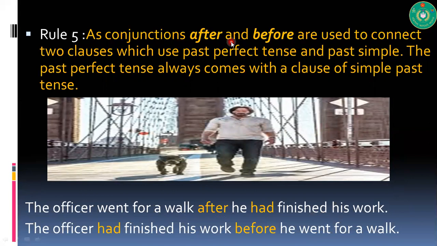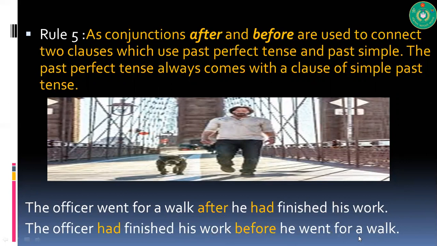As conjunctions, after and before are used to connect two clauses which use past perfect tense and past simple. The perfect tense always comes with the clause of simple past tense. Now, the officer went for a walk after he had finished his work. Now, the officer had finished his work before he went for a walk. What is to be remembered?